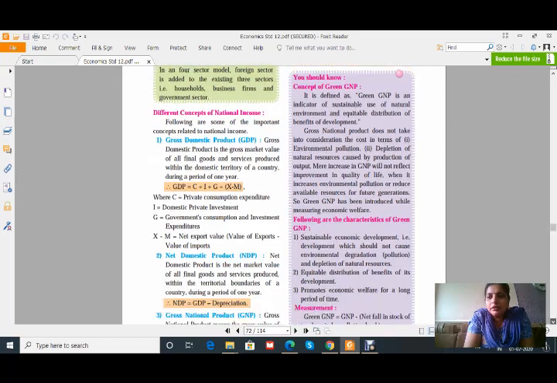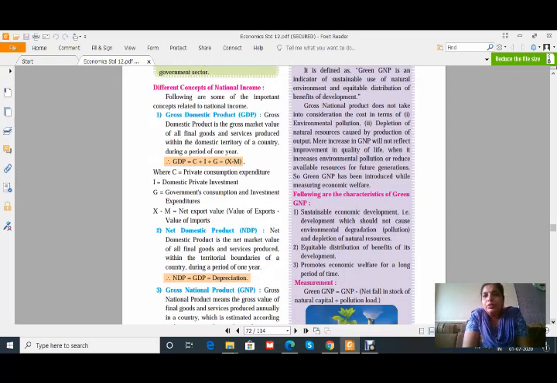It is just information that we should know, that green GNP is an indicator of sustainable use of natural environment and equitable distribution of benefits of development. That means it is regarding pollution control and conservation of natural resources. It is the indicator of that.